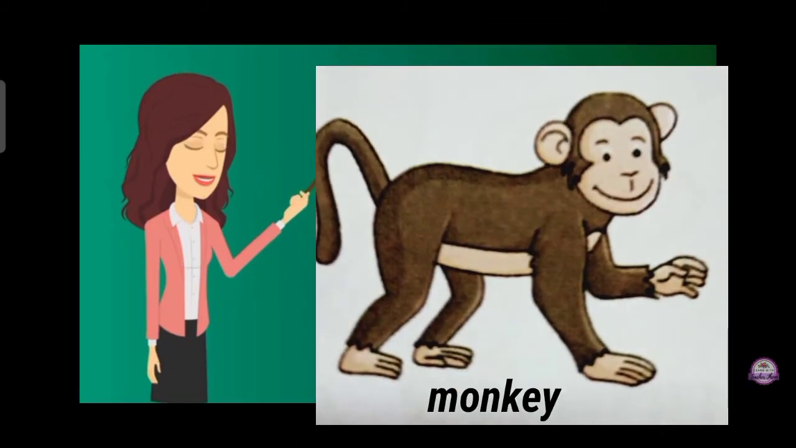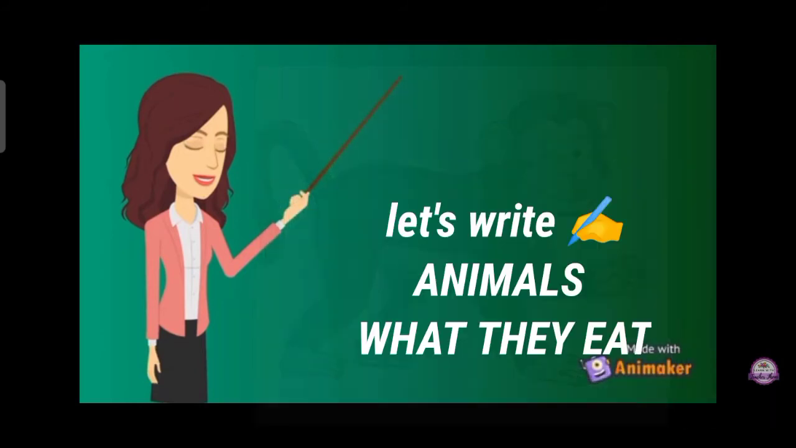Picture of a monkey. M-O-N-K-E-Y. They jump from one tree to the other tree. And they love to eat banana. B-A-N-A-N-A. Banana. Okay? So we have learned few names of animals and their food.